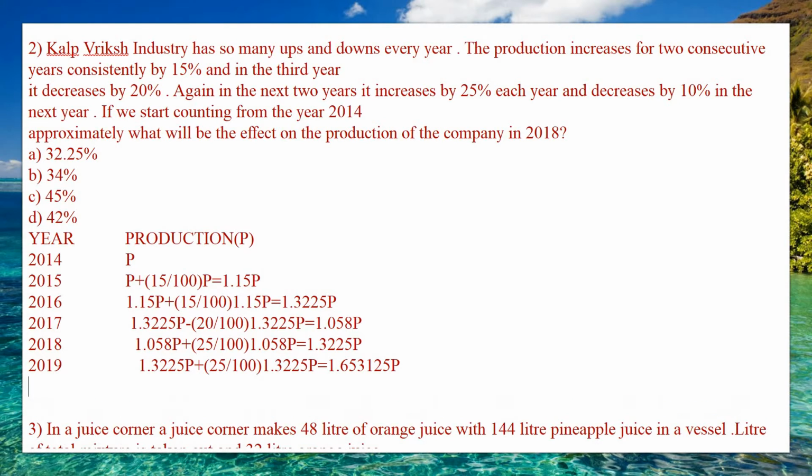Next, in the last year they have mentioned that it decreases by 10%, that is in 2020 it decreases by 10%.